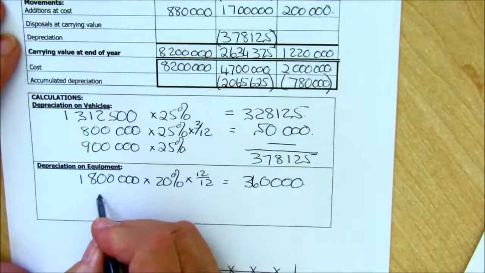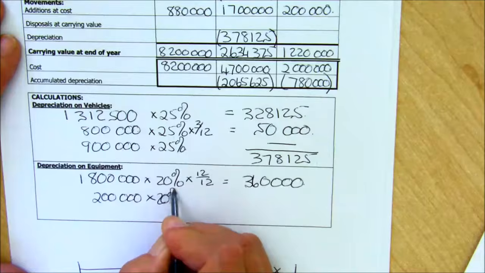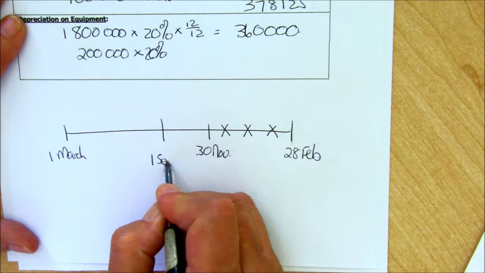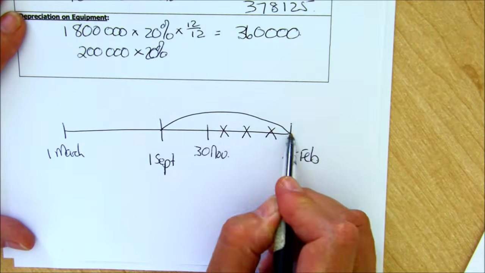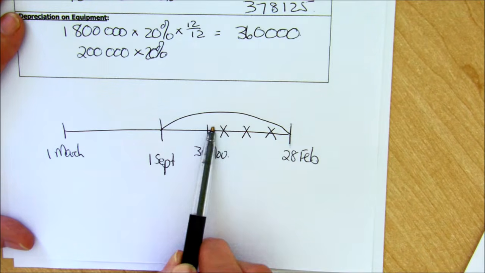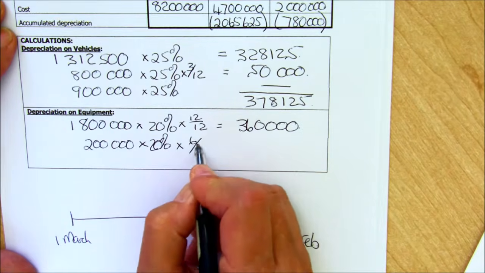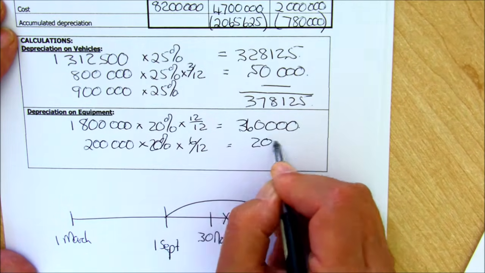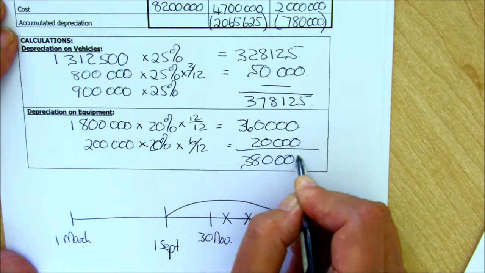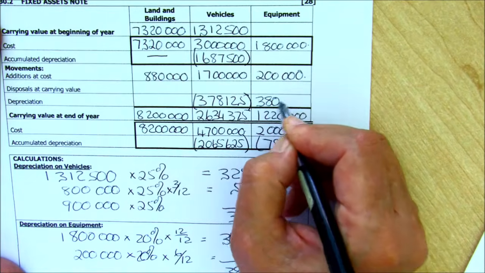I then bought another 200,000. Still got to be depreciated by 20%, and I bought it on the 1st of September. So I've had it for this period of time. So from the 1st, I had it in September. So September, October, November, December, January, February. I've had it for 6 months. So that gives me 20,000. And your total depreciation, 380,000. And so you can slot in that 380,000.